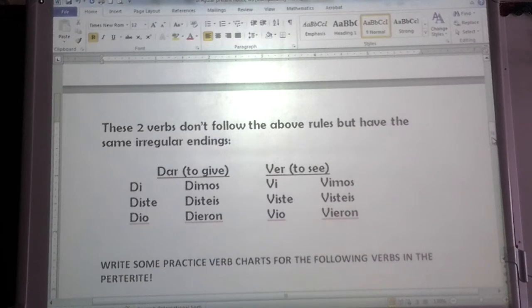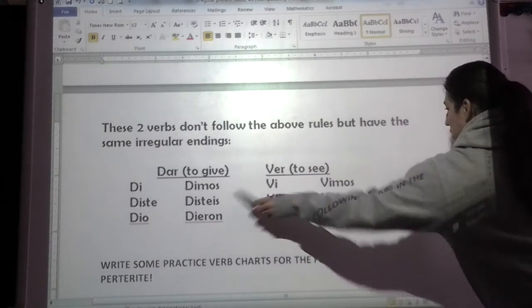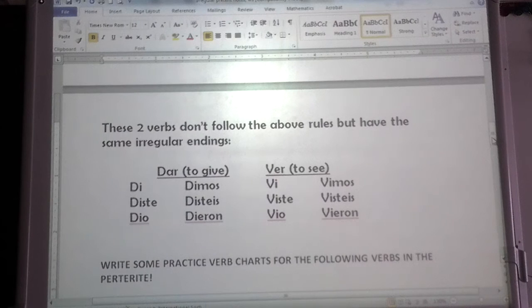Okay, there are two other irregular verbs that don't follow any patterns, and those are dar and ver. They don't follow the above rules, but they do have the same irregular endings as each other. The same as each other. Okay? So dar means to give, and that would be di, diste, dio, dimos, disteis, dieron. And ver means to see, and those forms are vi, viste, vio, vimos, visteis, vieron. Also note, there are no accents. See? So, that's something to celebrate. Woohoo!